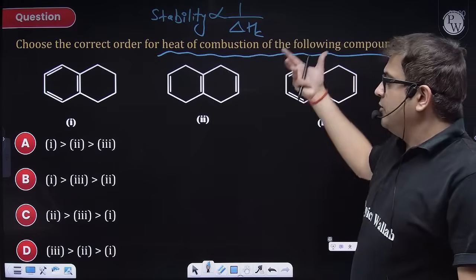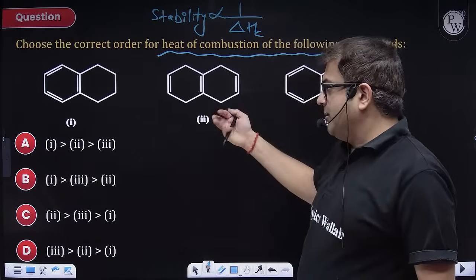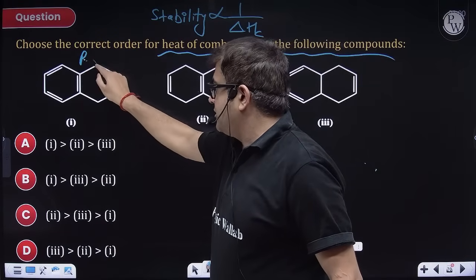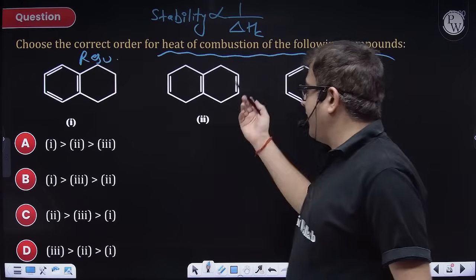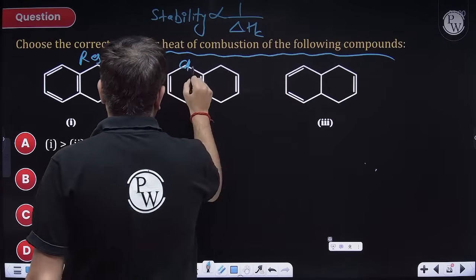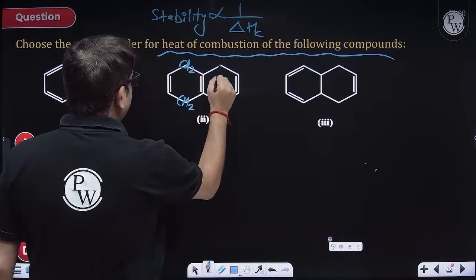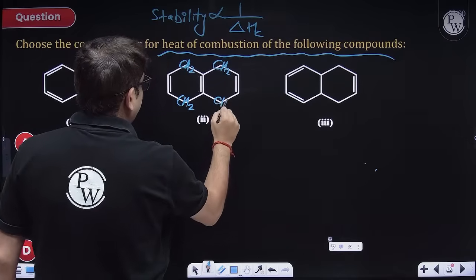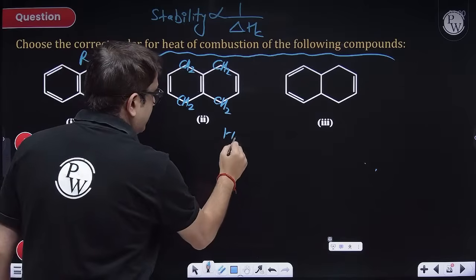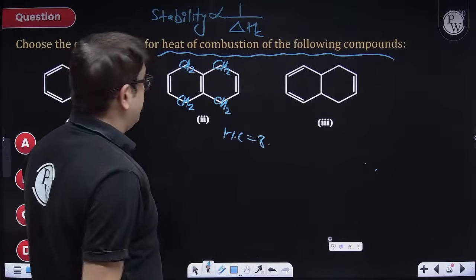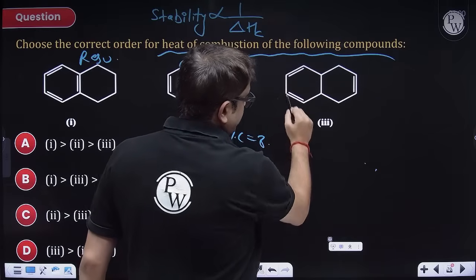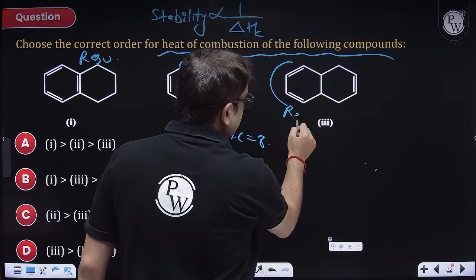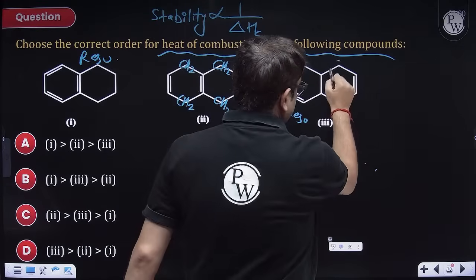So I hope you just have to check the stability. Now this alkene is resonance stabilized. This is not resonance stabilized. This is having hyperconjugation stabilization. How many? So 2, 4, 6 and 8 hyperconjugation. But alkene still, resonance is more stable. This is having resonance also and hyperconjugation also.